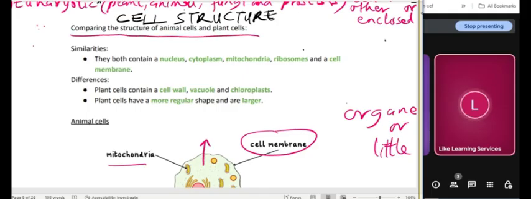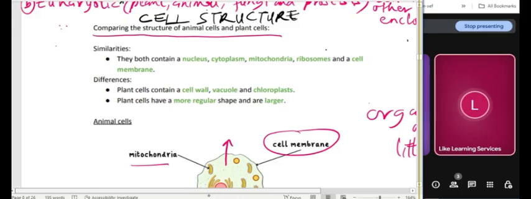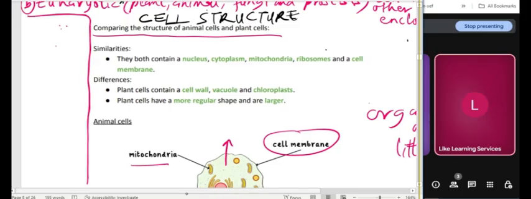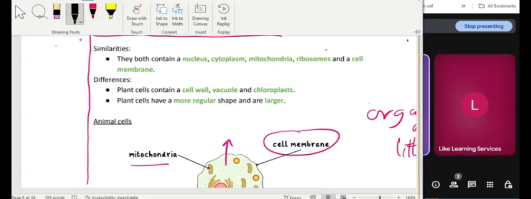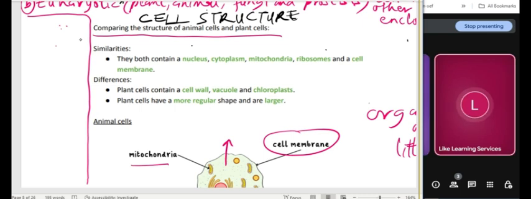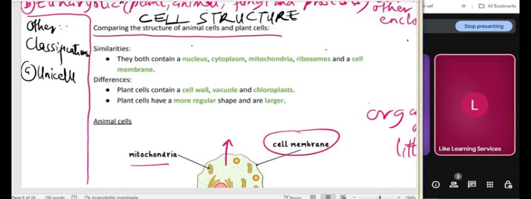By the way, I also need to tell you something about what we call unicellular and multicellular organisms. Have you heard of unicellular? You can also classify cells as unicellular. Uni means only one cell.